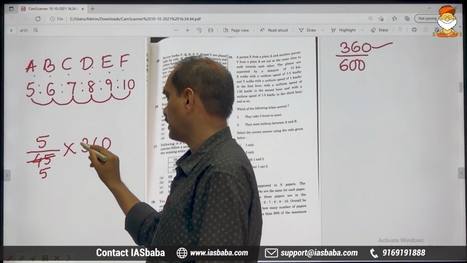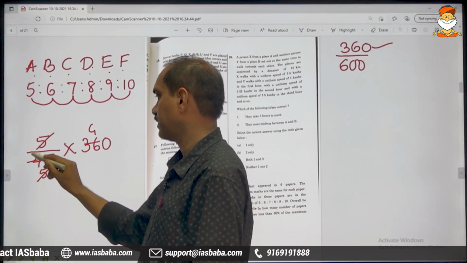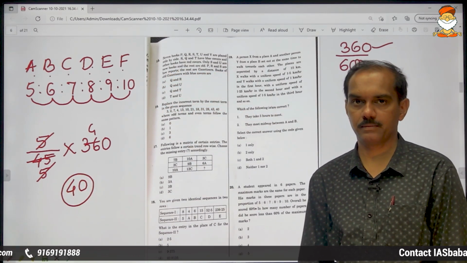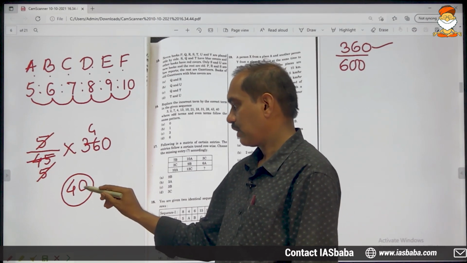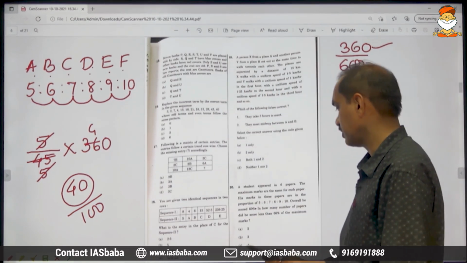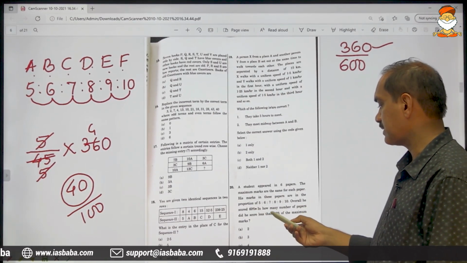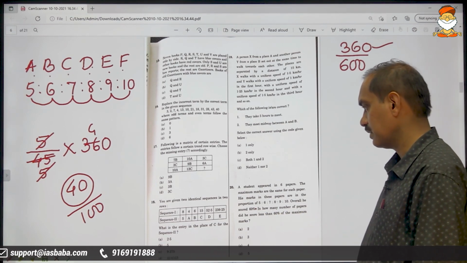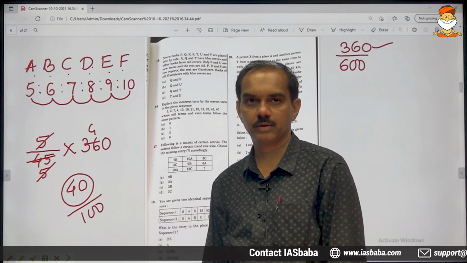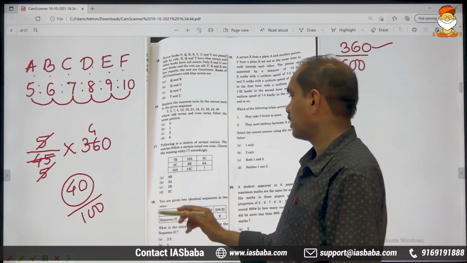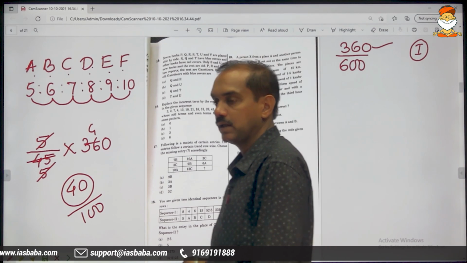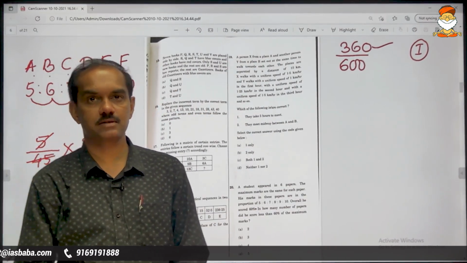9 5s are 45, 9 4s are 36, so 5 8s are 40. So he has scored only 40 marks in paper 1. Out of 100, in paper 1 he has scored only 40. Now coming to the question part, in how many papers did he score less than 60% of the maximum marks? So this is of course less than 60. He has scored only 40 out of 100 in paper 1. Therefore, paper 1 should be counted, because in paper 1 he has scored less than 60% of the marks.